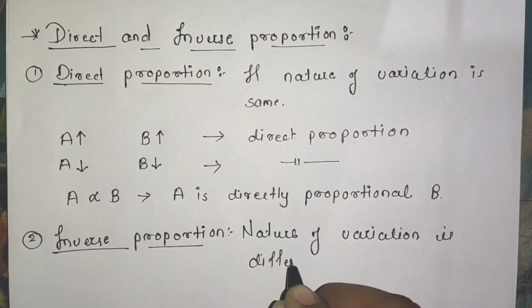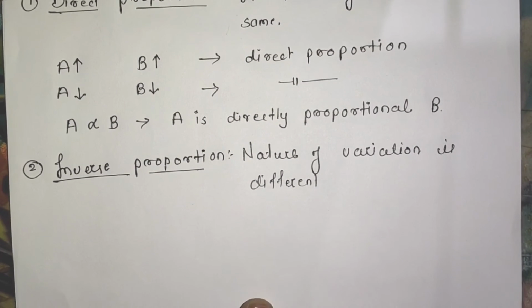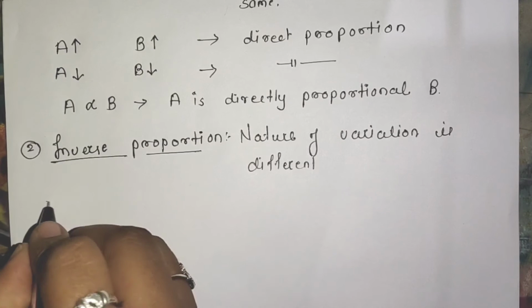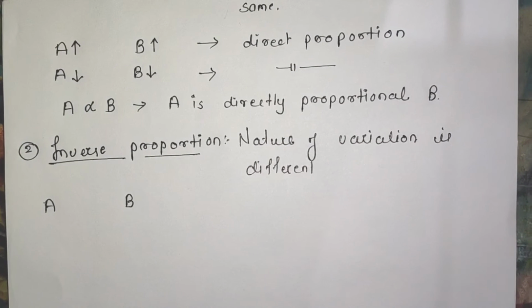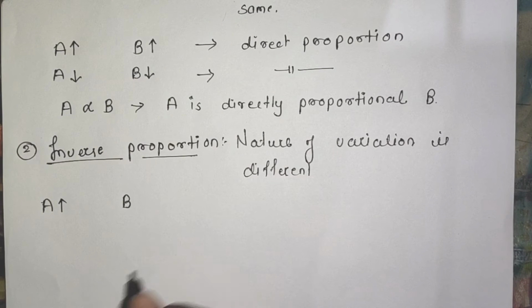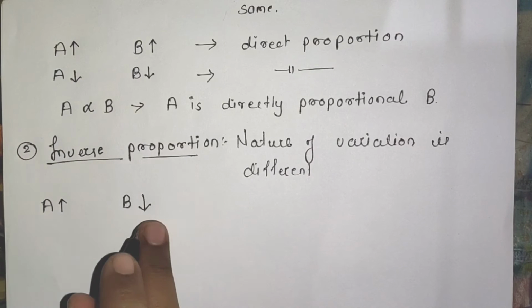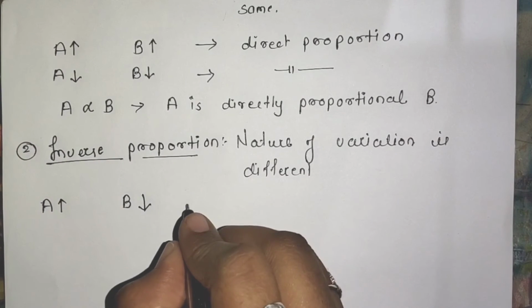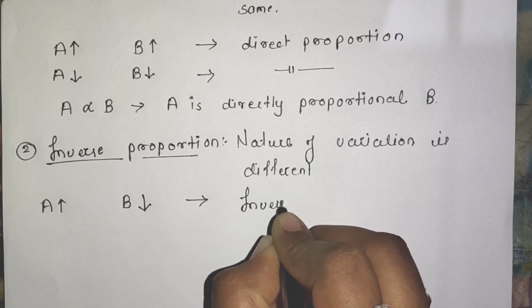Now what exactly does it mean that the nature is different? Let us take again two quantities A and B. If A is increasing, but with that B is decreasing, then we can say that there is the inverse proportion.